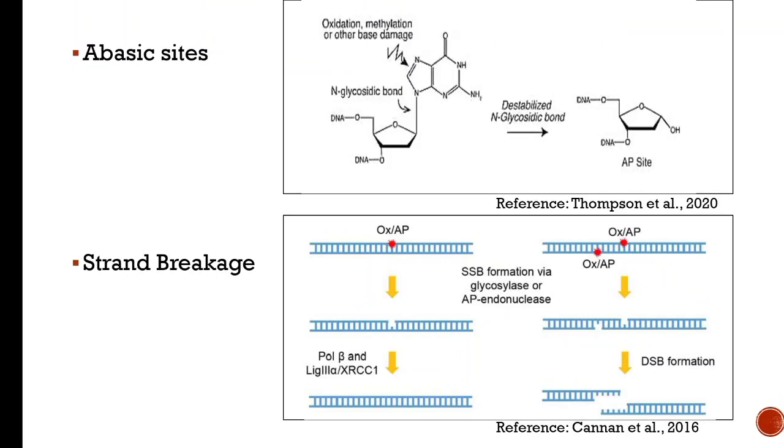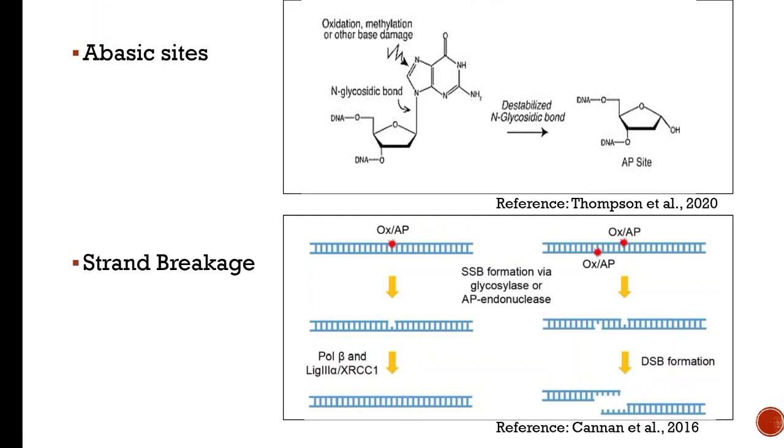Oxidative damage can also result in the formation of abasic site. So basically oxidative damage causes base damage, and these damaged bases are removed by certain enzymes, which results in the formation of abasic site, that is a site without the base. And these abasic sites are very unstable chemically, and they can lead to the formation of DNA-DNA interstrand crosslink, which can have many lethal consequences.